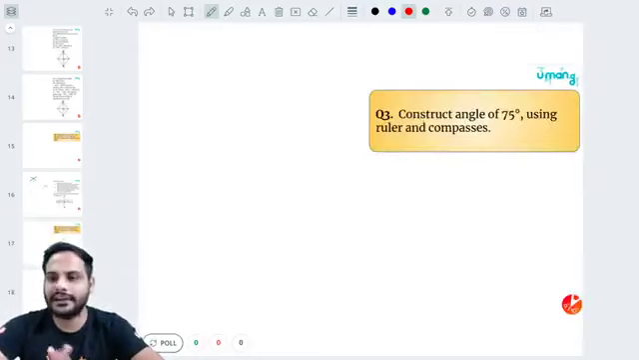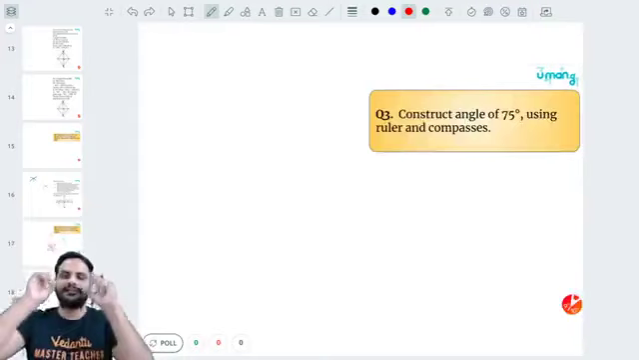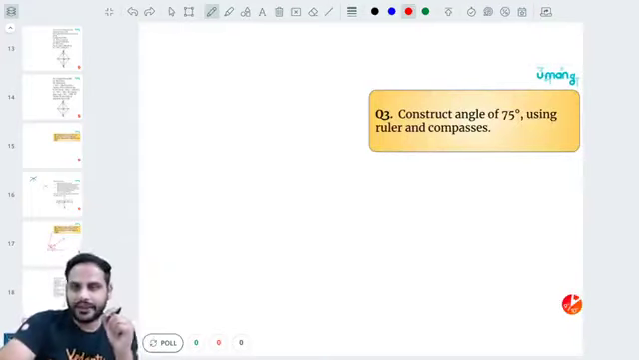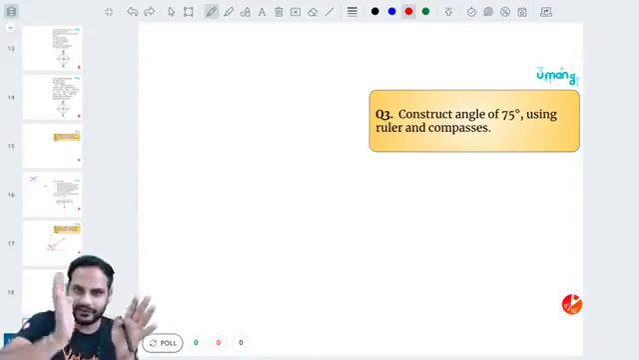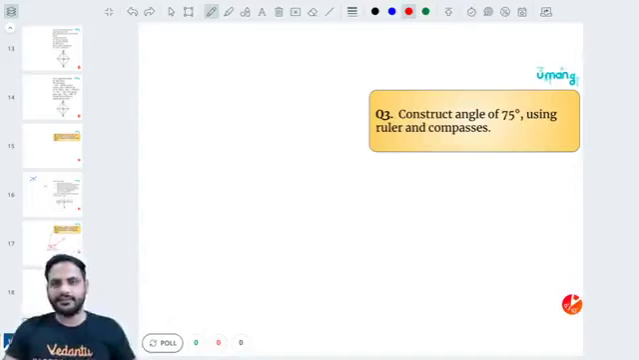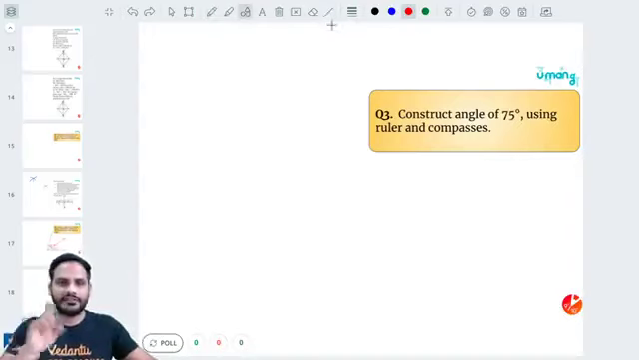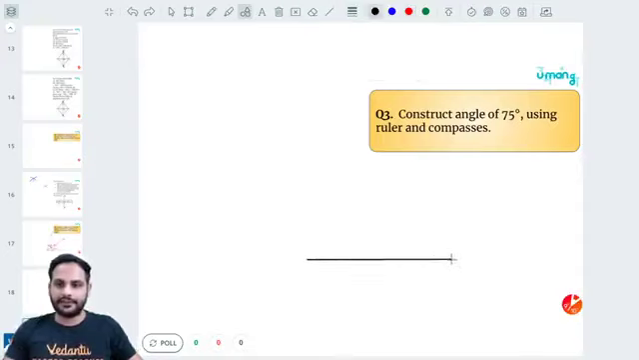Next question, construct an angle of 75 degree using ruler and compass. Now, think, where was 75 degree? If you remember, in the table of 15, between 15 fours are 60 and 15 sixes are 90. Between 60 and 90 is your 75 degree. So I need to draw 60 degree and 90 degree. Okay, sir. So first, let us draw this line. Okay, make one arc with the compass.